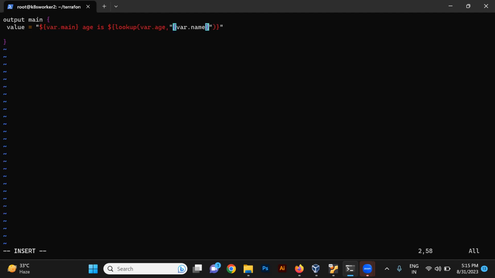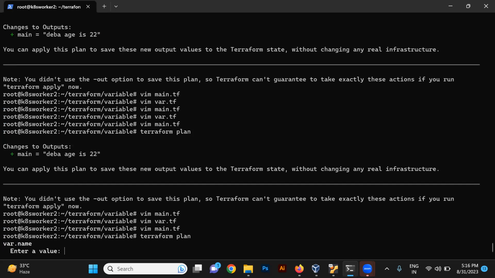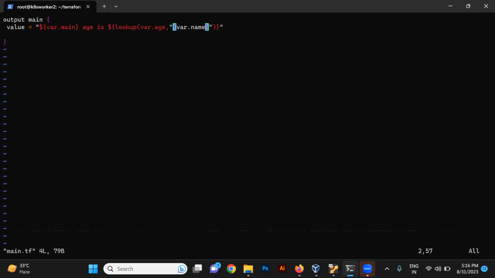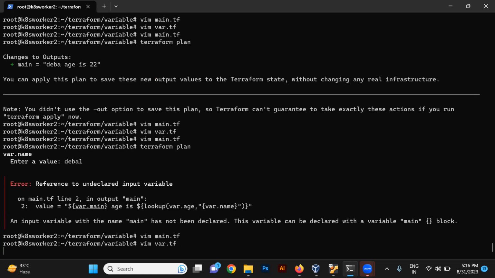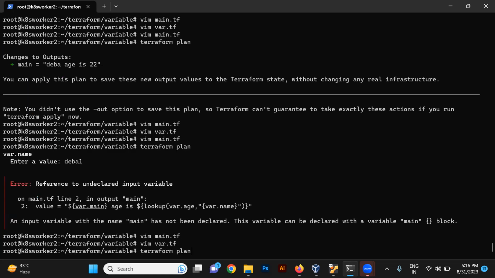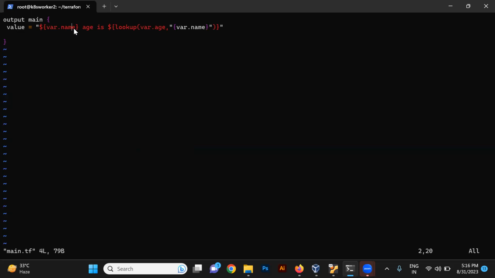Okay, let's try to run this and check if it works or not. Let's take data 1 as an example this time. Okay, I think an input variable with main has not been declared. Let me check main. I think instead of main, it's name. Let me show you inside this variable, because we have used name, name variable. So we have changed this to where dot name.